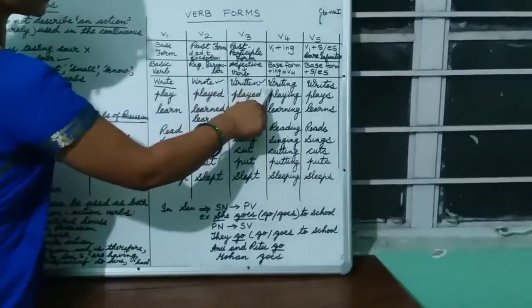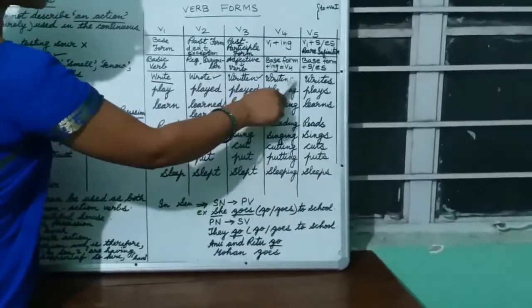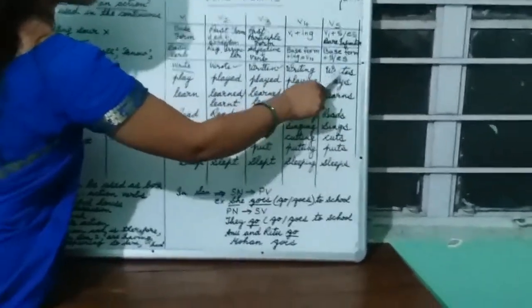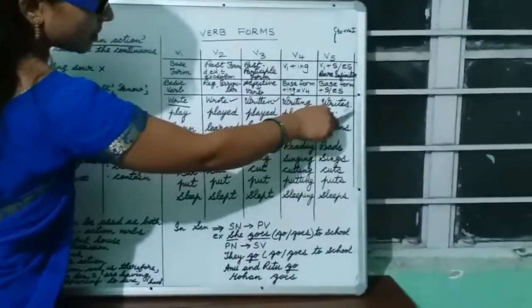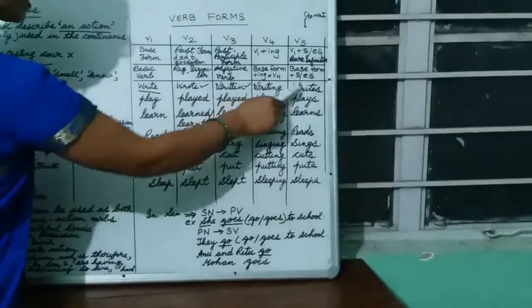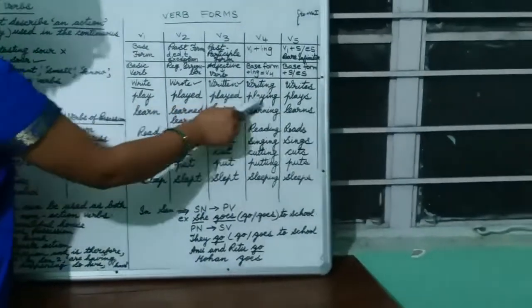And writing is made by adding write plus ing. Write plus s or es, that means write plus s, according to the suitability, it is writes. So, write, wrote, written, writing, writes. Now, play, played, played, playing, plays.